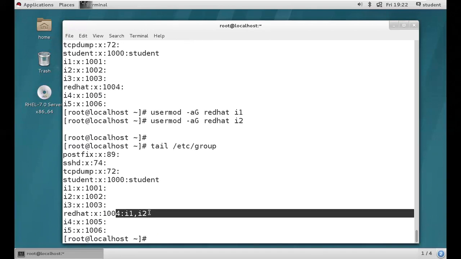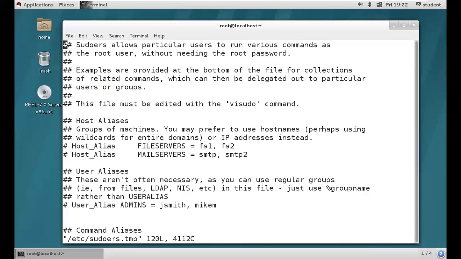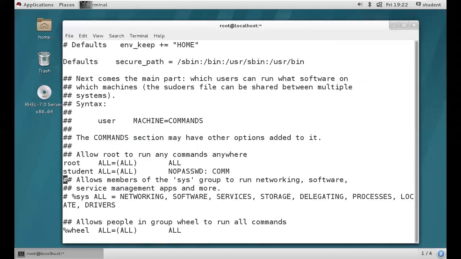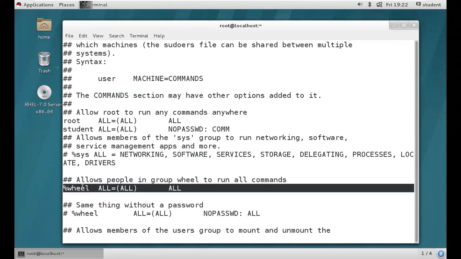Both the members belong to redhat, right? So now we are trying to provide the sudo permission for the redhat group. So how to provide the sudo permission for the redhat group? Let's see. Open visudo, go to line number 97. Go a little bit down. So here we'll have one group called wheel. This wheel group has default permission, guys.